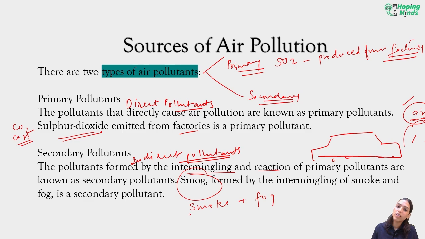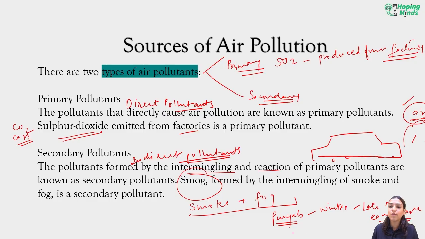This is often seen in Punjab during the months of winter, typically ranging from late November to early March. So there's fog in the air because of the lower temperature, and when the smoke from these factories or stubble burning or from the cars intermingles with the fog, it forms smog, which is a secondary pollutant.